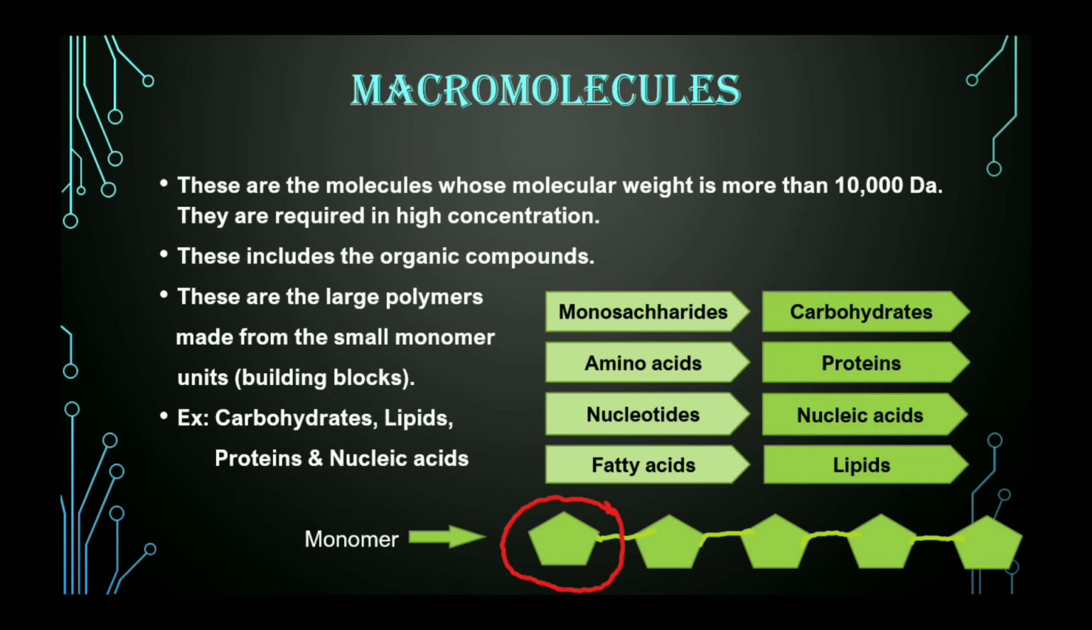Now the 4 different types of organic compounds are made from 4 different types of monomeric units. They are monosaccharides, amino acids, nucleotides and fatty acids. Monosaccharides give rise to carbohydrates, amino acids give rise to proteins, fatty acids give rise to lipids and nucleotides give rise to nucleic acids, either DNA or RNA. So this was all about the different types of biomolecules, micromolecules as well as macromolecules.